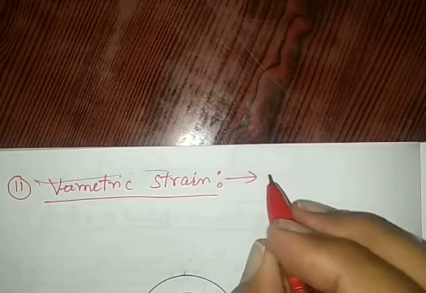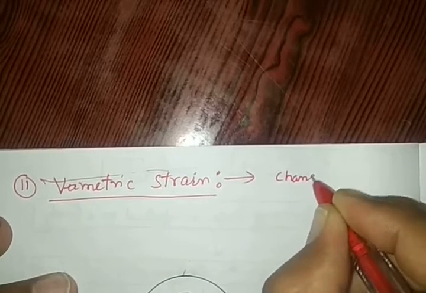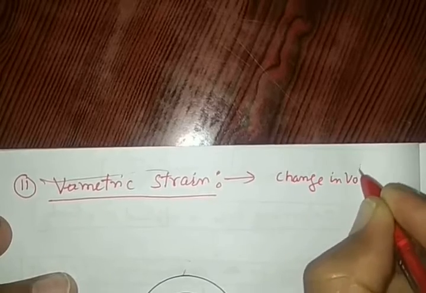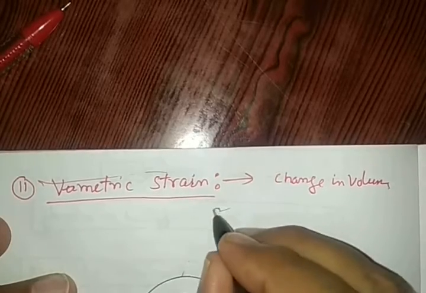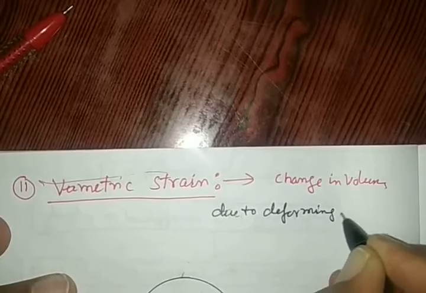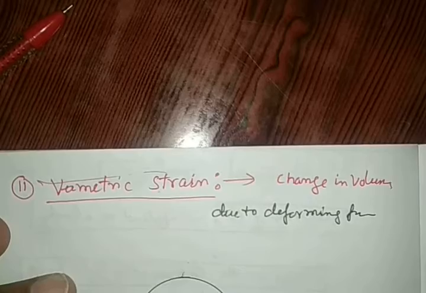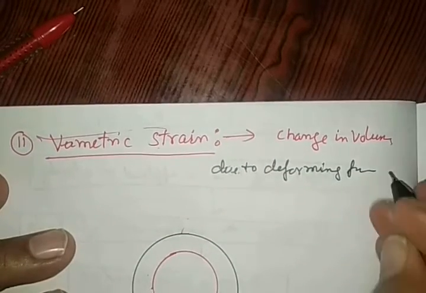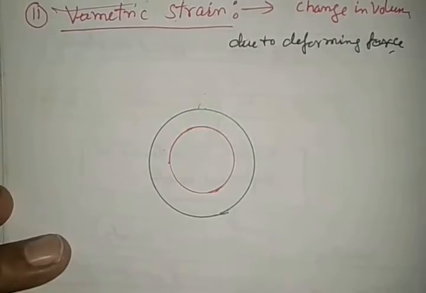Now the second one is the volumetric strain. In this strain, the deforming force brings a change in volume. This change in volume is due to the deforming force. Then the strain is called volumetric strain. Now see the diagram very carefully.